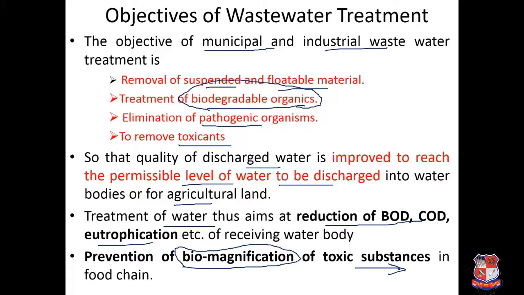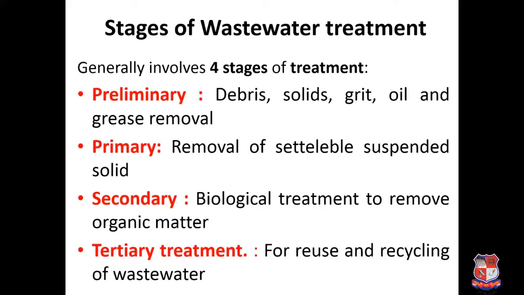So here you can see that more impurities are to be removed as compared to water treatment. The wastewater treatment plant layout is more complicated as compared to a water treatment plant. Any conventional wastewater treatment plant generally has 4 different stages. The first stage is preliminary treatment. In the preliminary treatment, our main aim is the removal of debris, suspended matter, grit, and oil and grease. So these are all to be removed in the preliminary treatment.